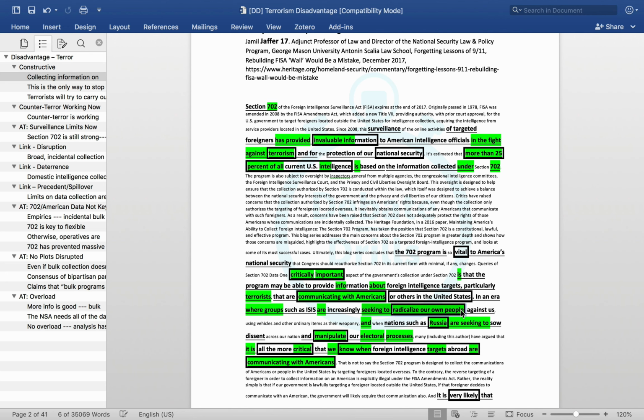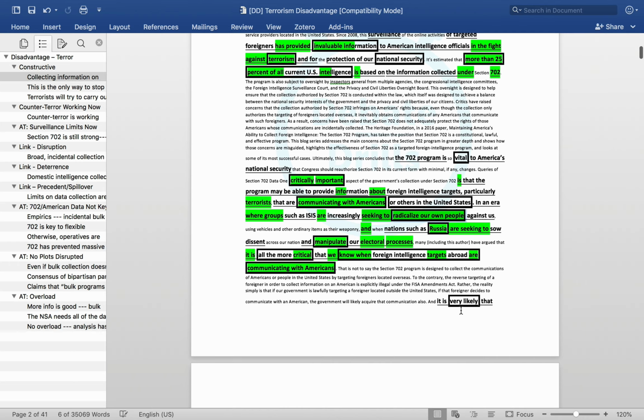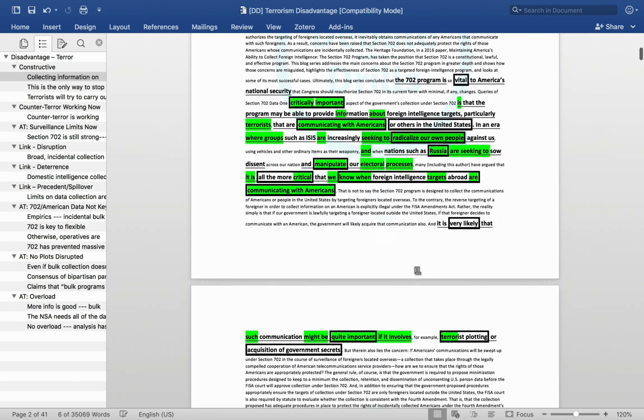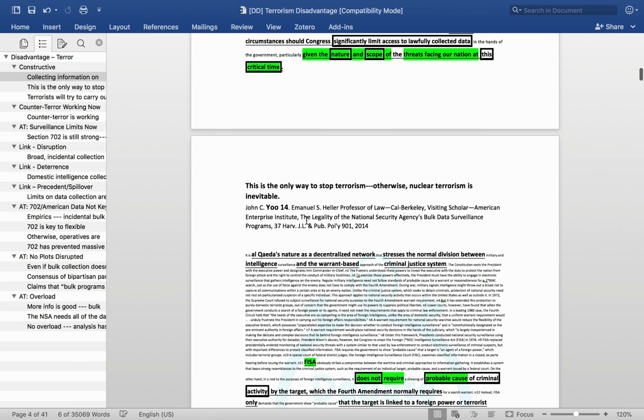And you've probably read some of the stories about people who have left the United States to go fight for ISIS. That proves that it's not really just a made-up thing, that there are records of people who have been radicalized as a result of seeing propaganda, and otherwise just finding out more information, and then ending up joining terrorist causes. So this first piece of evidence establishes the importance of data collection through 702 to ensure that we can stop terrorist plots. We then move on to the next piece of evidence, which is the U14 card.